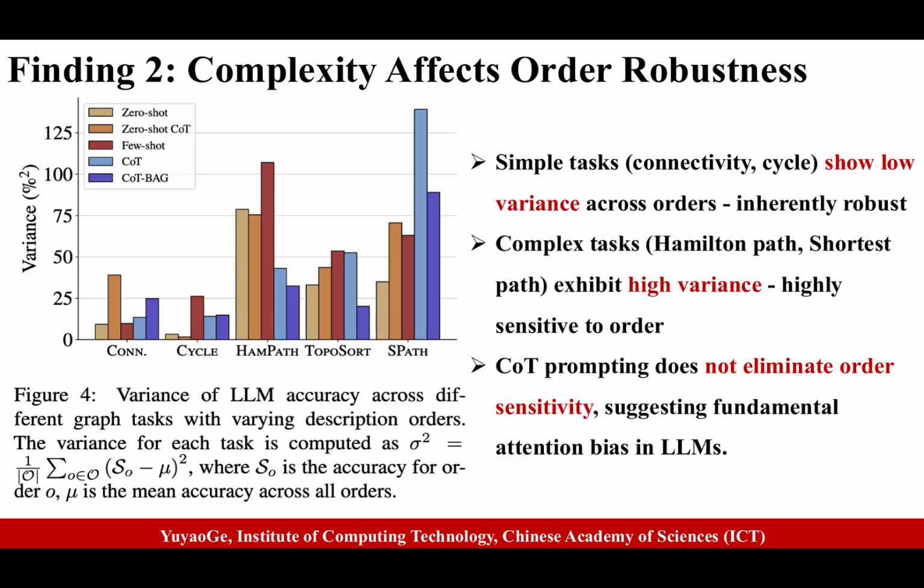Our second finding relates to task complexity. Look at this variance chart. Simple tasks like connectivity and cycle detection show low variance. They're inherently robust to order changes. But complex tasks like Hamilton paths and shortest paths show much higher variance. They're highly sensitive to description order. Interestingly, even chain of thought prompting doesn't eliminate this sensitivity, suggesting a fundamental limitation in how LLMs process sequential information.